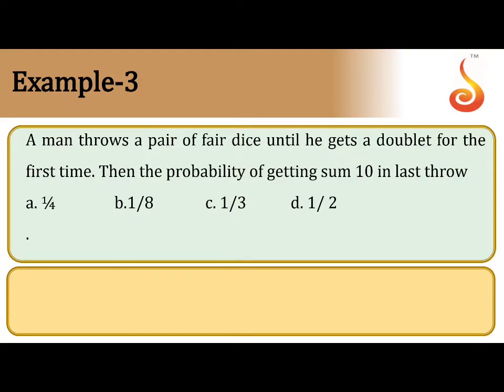A man throws a pair of dice until he gets a doublet for the first time. What is the probability of getting sum 10 in the last throw, until he gets the doublet? What is the meaning of doublet?